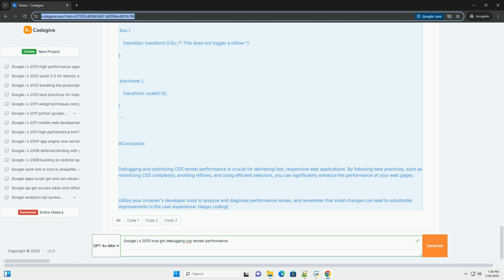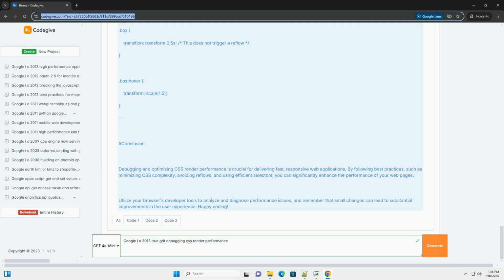Code examples. Here, we'll illustrate some of the above principles with examples. Example 1, Optimizing selectors. Inefficient CSS. Optimized CSS. HTML. Example 2, Avoiding layout thrashing. Inefficient JavaScript. Optimized JavaScript. Example 3, Using transforms for animation. Inefficient animation. Optimized animation.